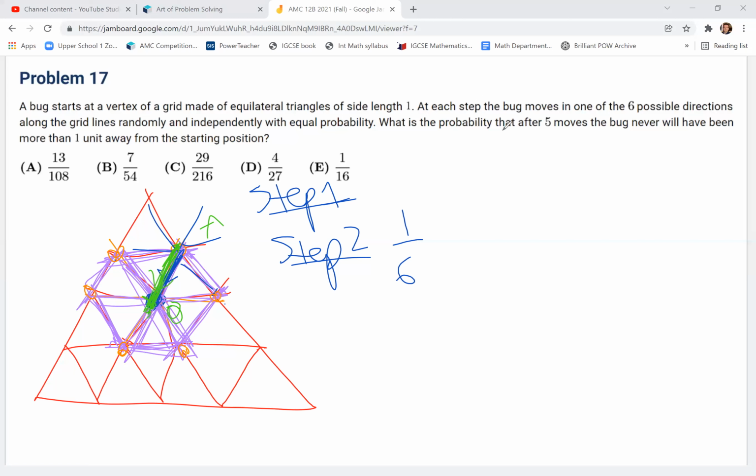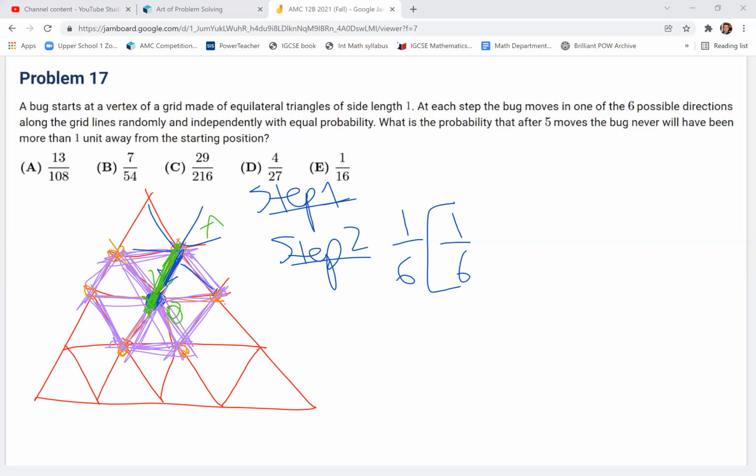Okay, step 1, it doesn't matter where he goes. So let's just say he goes here. 1/6 of the time, he'll go back to the center. Then for step 3, again, it doesn't really matter where he goes. So let's just say he goes back to A. 1/6 of the time, he'll then go back to the center.